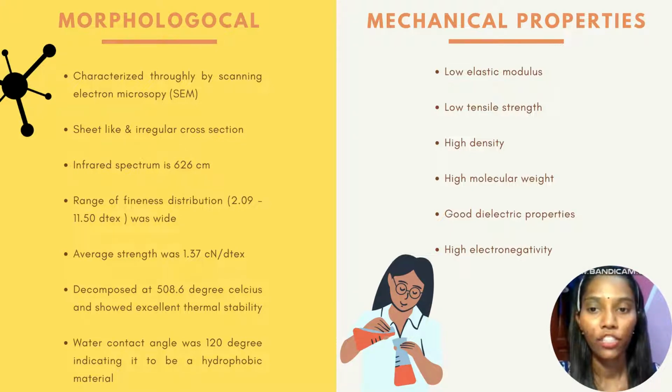Its range of fineness distribution was wide, it decomposes at 508.6 degrees Celsius and showed excellent thermal stability. The water contact angle was 120 degrees, indicating it to be a hydrophobic material. So these properties lead us to choose expanded PTFE as the new material for our new synthetic vascular graft.